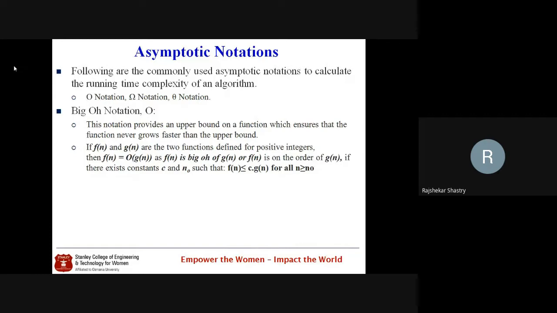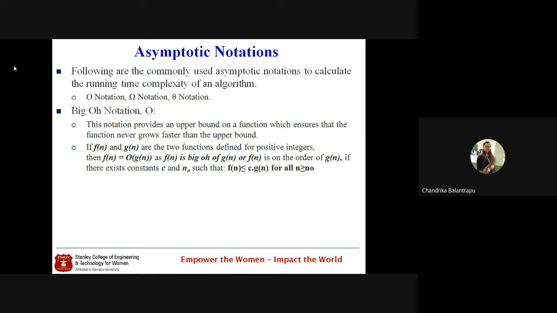So we have seen that there are three different types of asymptotic notations: big O notation, big omega, and theta. We use them for asymptotic analysis. What we learned about big O notation is, suppose I take two functions, f of n and g of n, defined on positive integers. That means the domain of these two is positive integers.